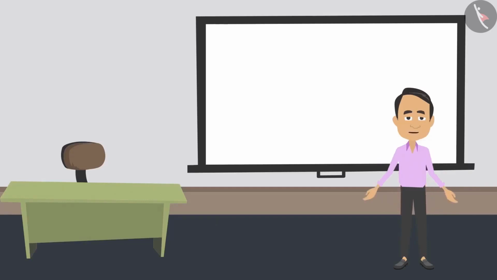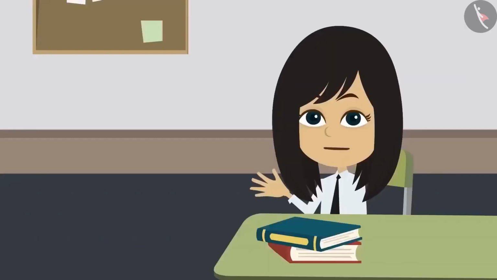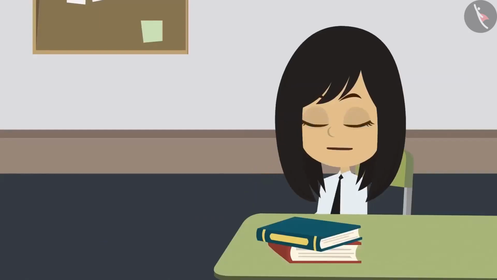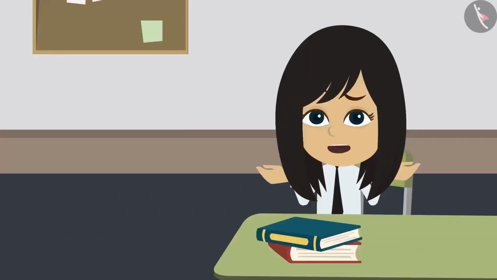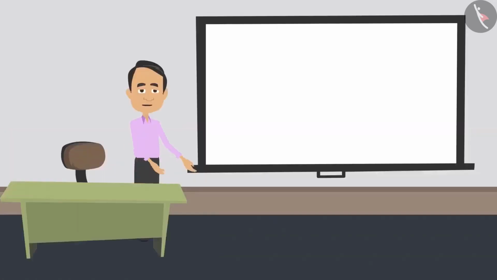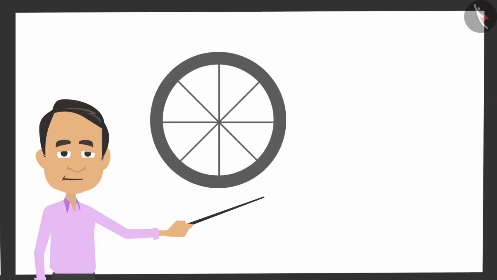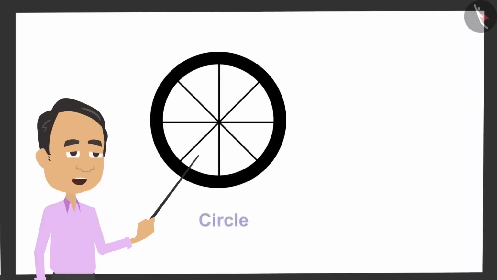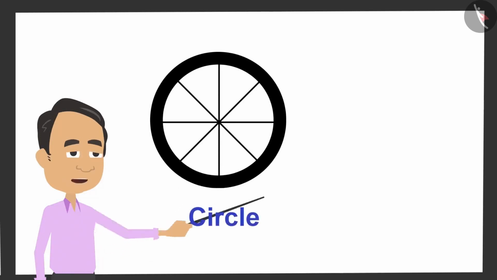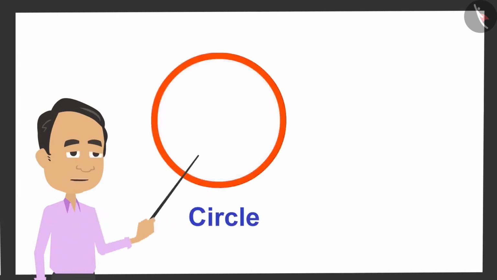Before measuring any circle, you have to understand what a circle is. Sir, a round figure is called a circle. Yes, but what is a round figure? What does this mean? Let me explain. Firstly, I will show you the wheel of a bicycle. It is round, that is, in the shape of a circle. Let's make a simple drawing of this wheel so that it is easy to understand.